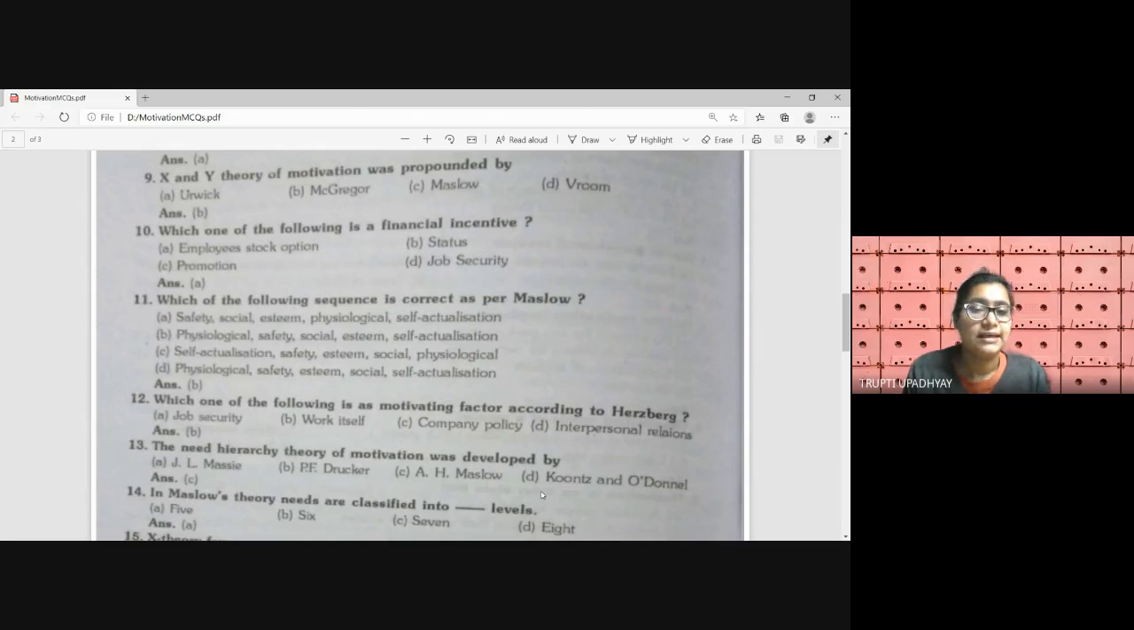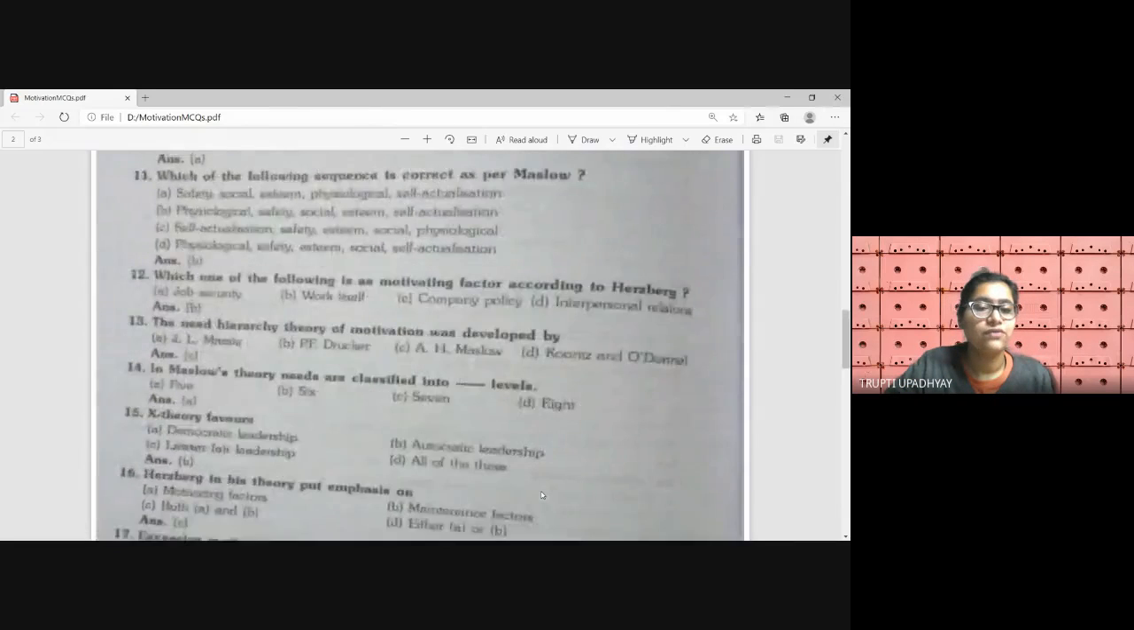Basically, Maslow's need hierarchy theory goes from the lowest needs to the highest ones. First are the physiological needs, the bare minimum for survival, that is food, shelter, and obviously the home. Next are the safety needs, then the social needs, then the esteem needs, and next are the self-actualization needs. So our answer is B.